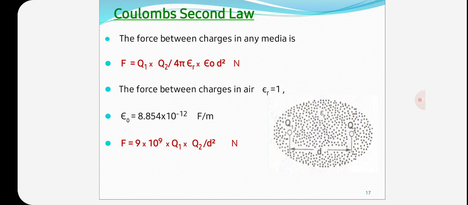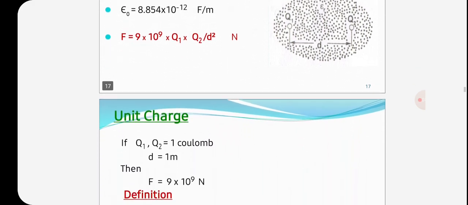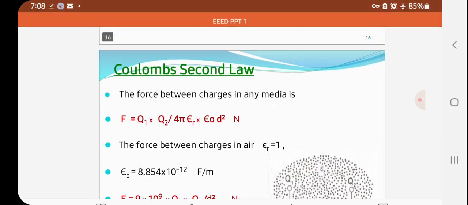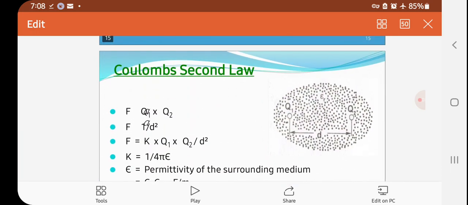So the force between charges in air: epsilon r is equal to 1, epsilon naught is equal to 8.854 into 10 to the power of minus 12 farad per meter. So finally F is equal to 9 into 10 to the power of 9 into Q1 Q2 by d square newtons. So this is Coulomb's second law.